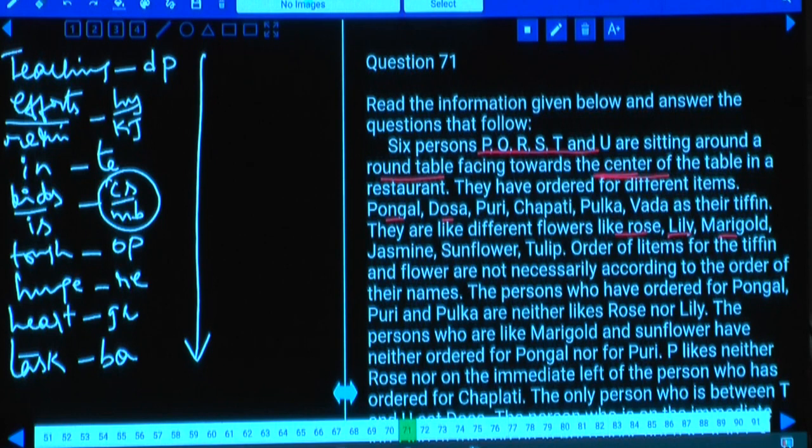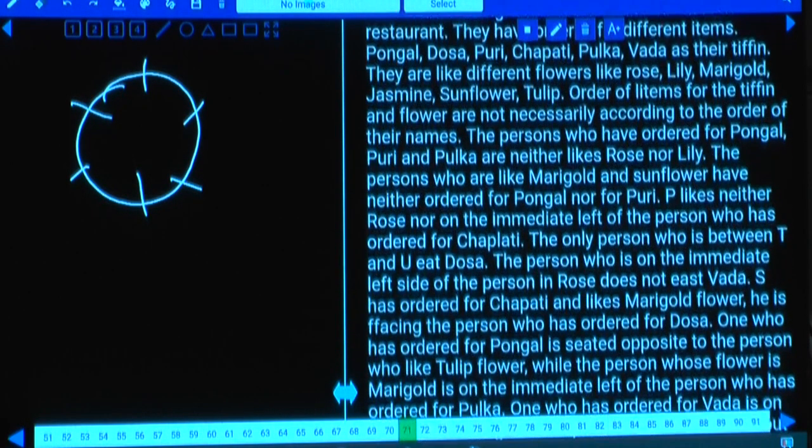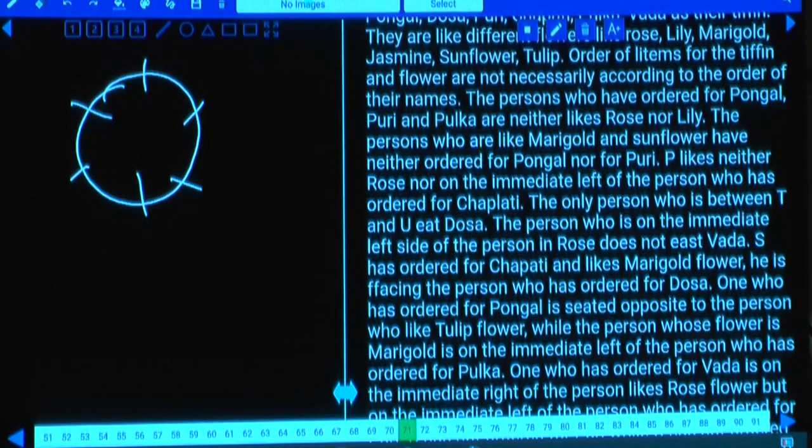Coming to the statements here, 6 persons seated around a circular table, 1, 2, 3, 4, 5, 6. The persons who have ordered for pongal, puri and pulka neither like rose nor lily. And the persons who like marigold and sunflower have neither ordered for pongal nor for puri.